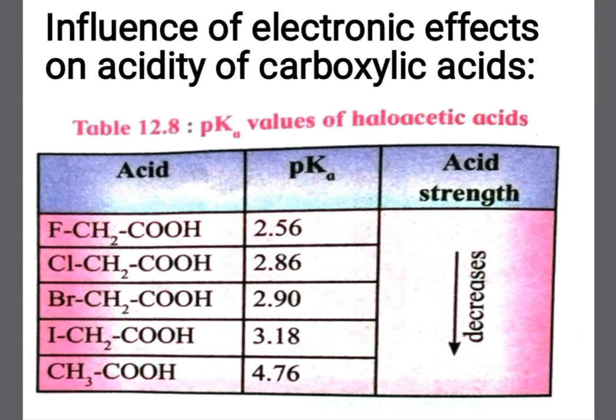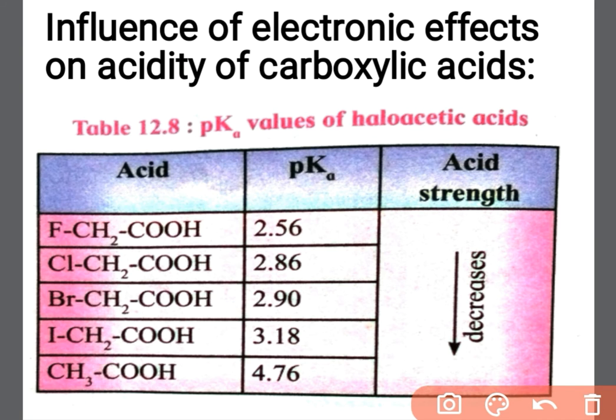The structure of R in RCOOH has influence on the acid strength of carboxylic acids. Various haloacetic acids illustrate this point very well. See this table which contains various haloacetic acids along with acetic acid.